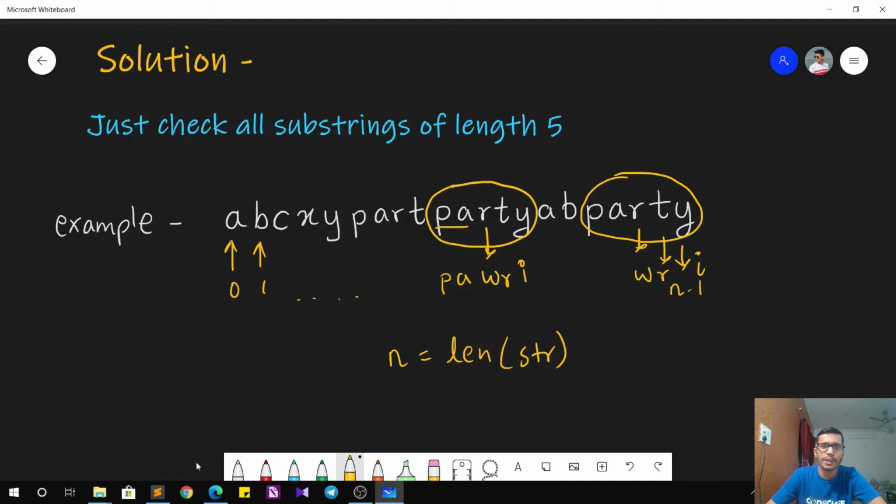The only thing that you need to keep in mind is that from the P you can make a substring of length 5 because there are at least 4 letters available in front of it, that is A, R, T and Y. But starting from this R, you cannot make a substring of length 5. So you have to take care while implementing that there are enough letters so that you can create a substring of length 5. So that was the solution. Now let's see the C++ implementation of the same.